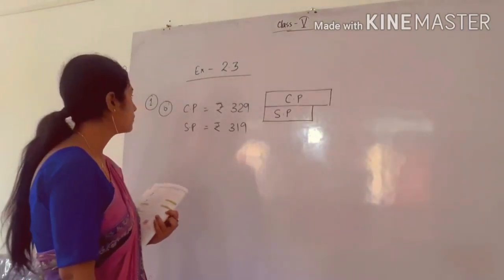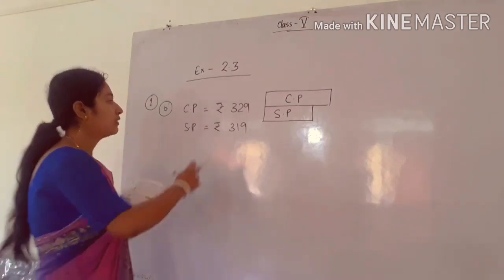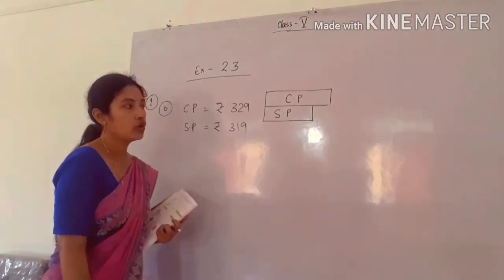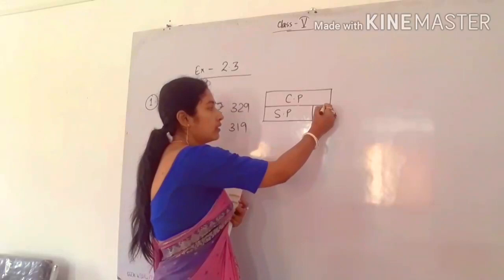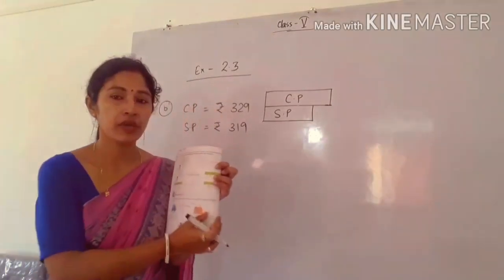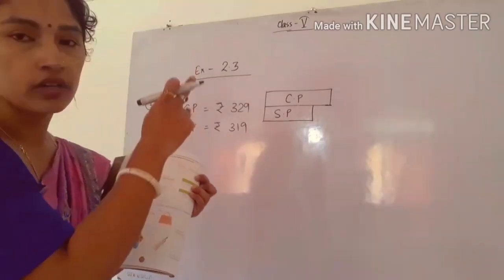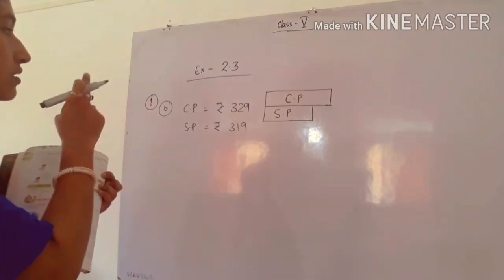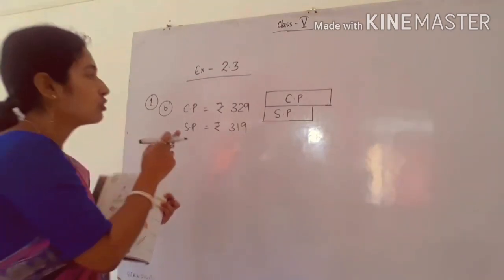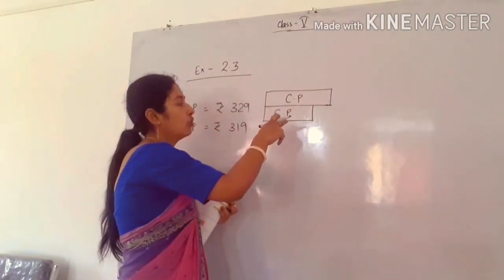Exercise 2.3, question number 1b. There is a bag. The cost price is given as rupees 329 and the selling price is given as 319. So what you have to do is make the model. Here you can see there is a space given, so you have to draw that model. You have to see whether CP is greater or SP is greater. Here CP is greater than SP, so you make the box of CP greater than SP.